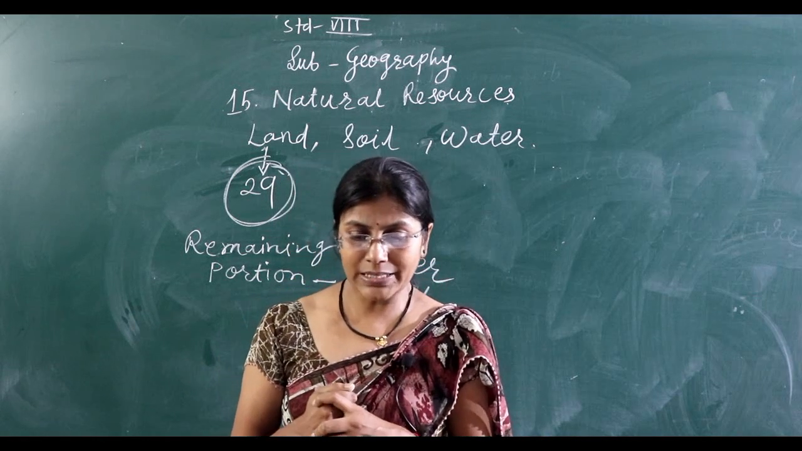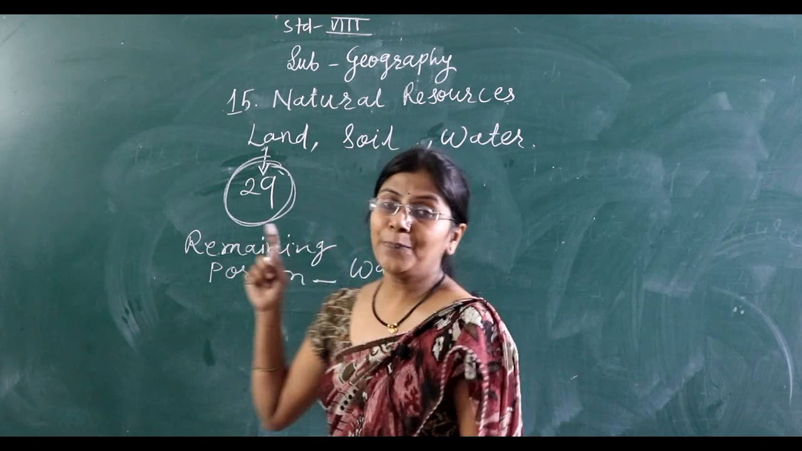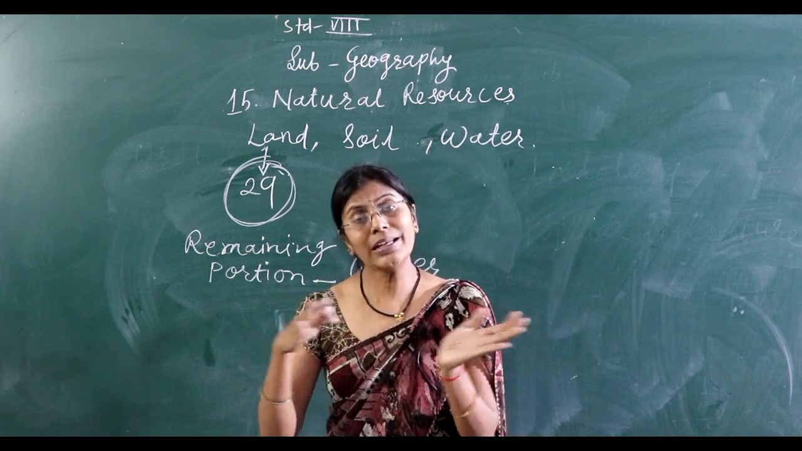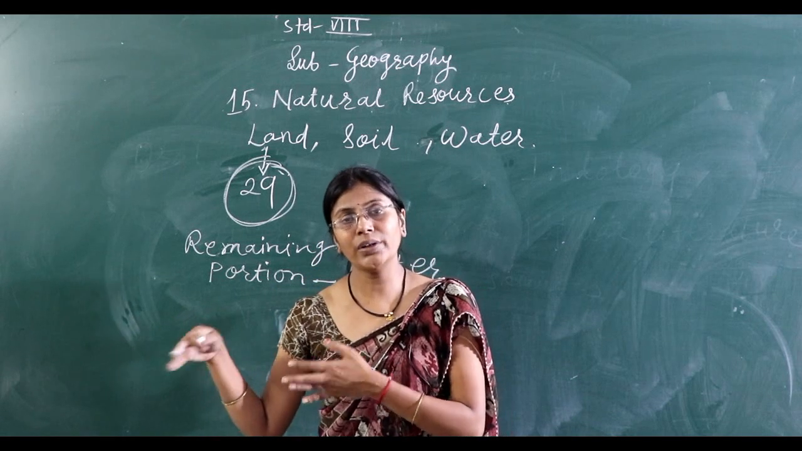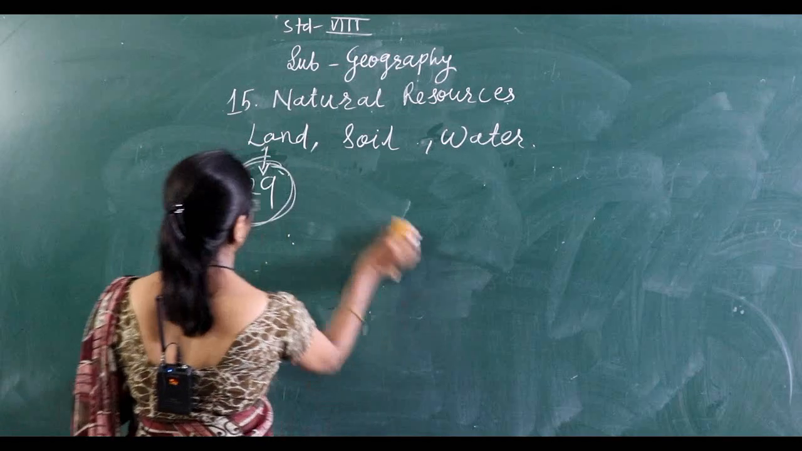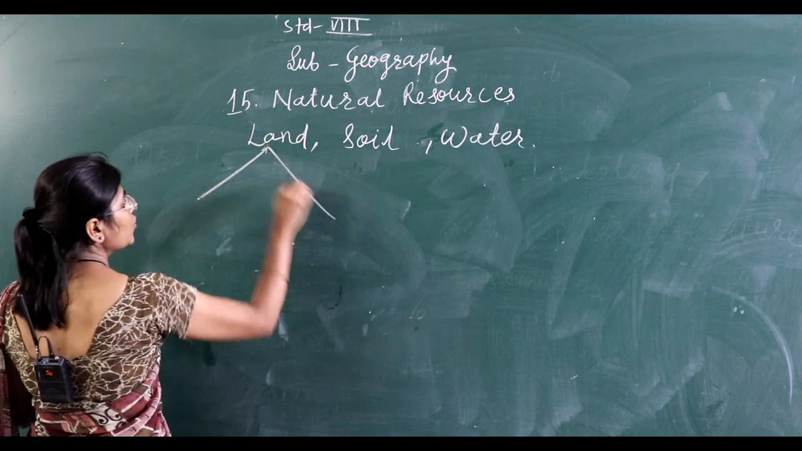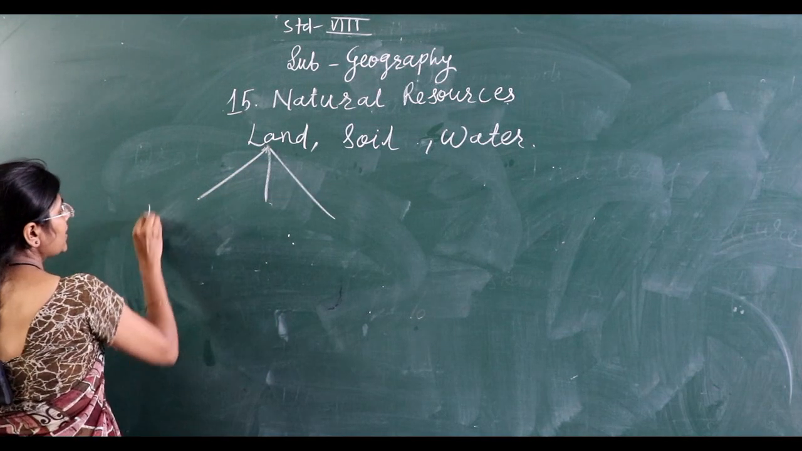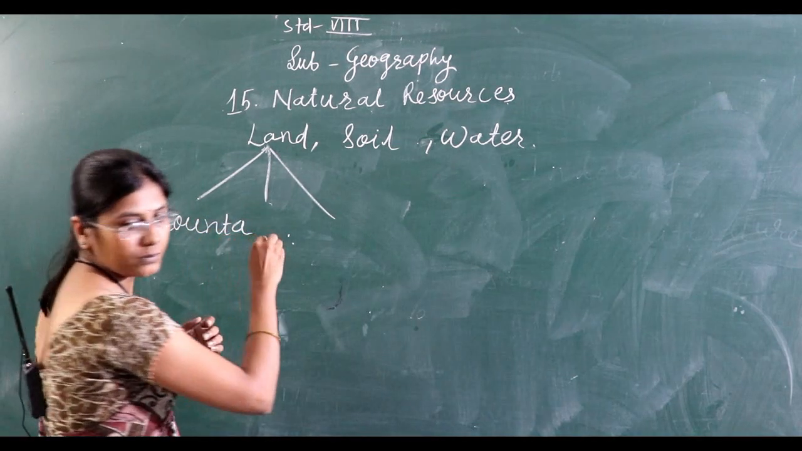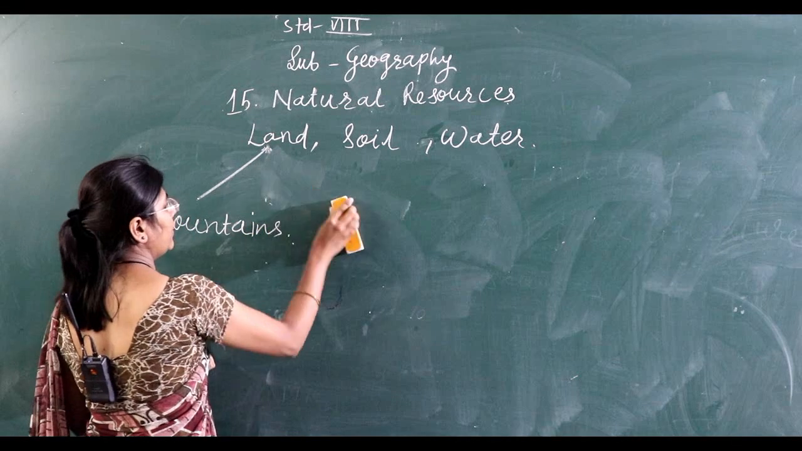All human activities happen on land, and land is generally present in three forms. I already told you the land is not totally flat everywhere. So there are three forms of land. Only 29% land is available, and among it the first one is the mountain.